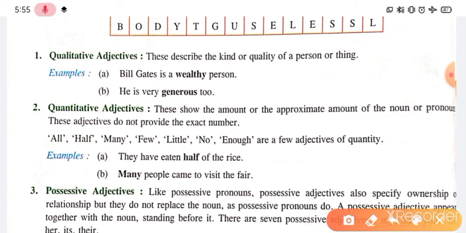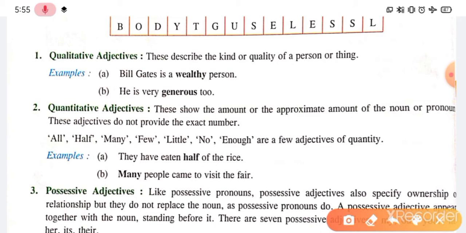These show the amount or the approximate amount of the noun or pronoun, and these adjectives do not provide the exact number. Not the exact number, that is important, right? In further classes you'll see that we will have definite adjectives also, number adjectives also. So this is quantity, and quantity is only indefinite, that is, not the exact number, right?